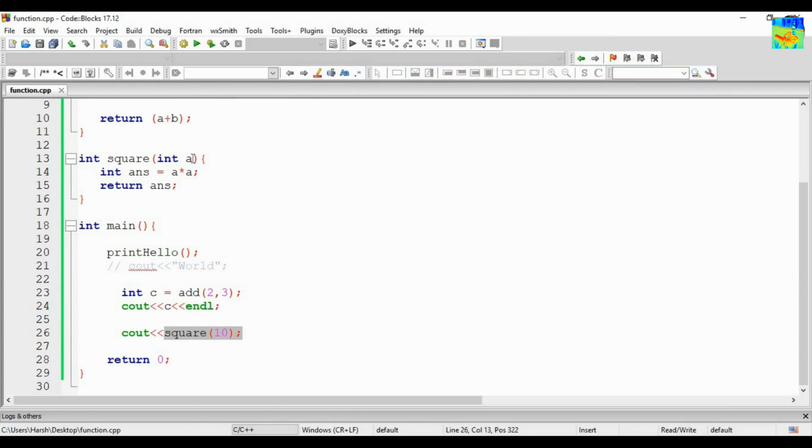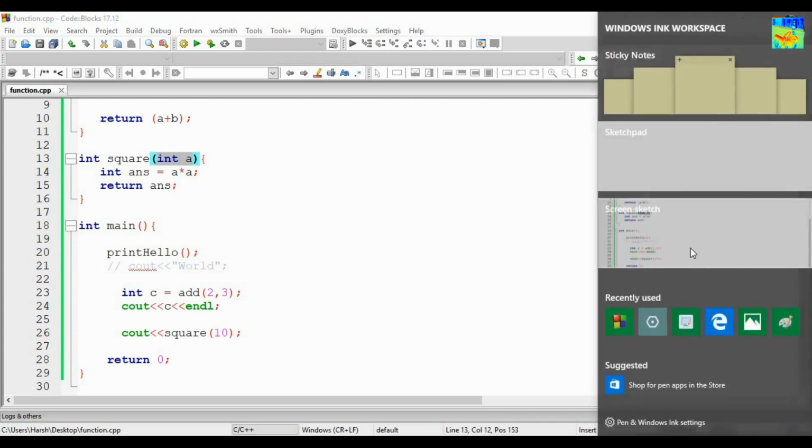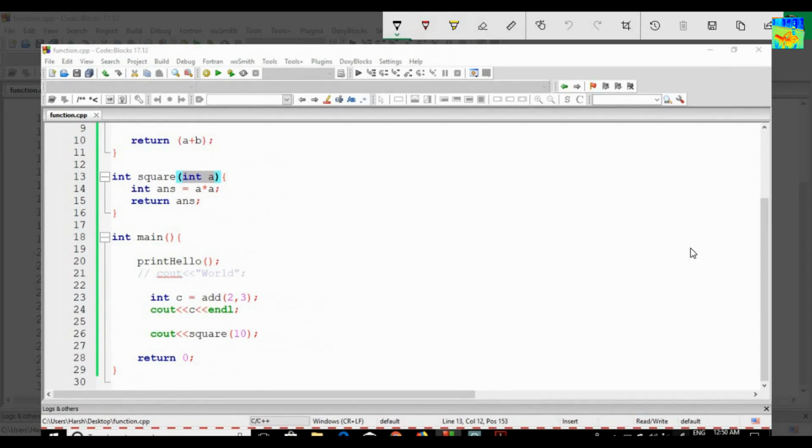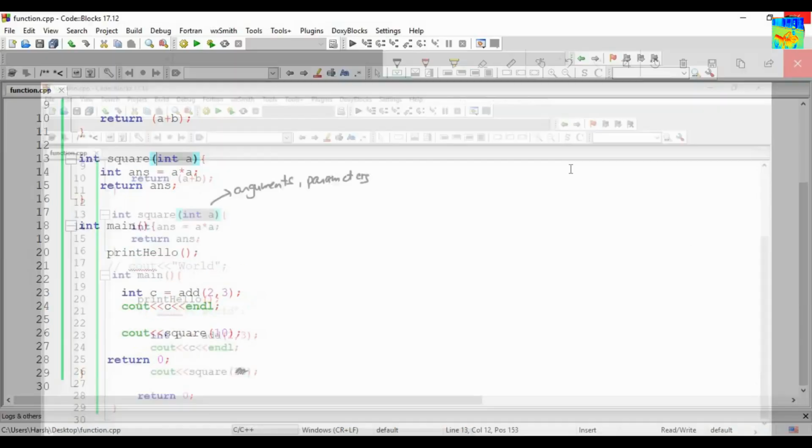Now this function square is taking one argument as input. This thing is called arguments, or you can say parameters. Now what will happen if I don't give anything as input? Let's see.